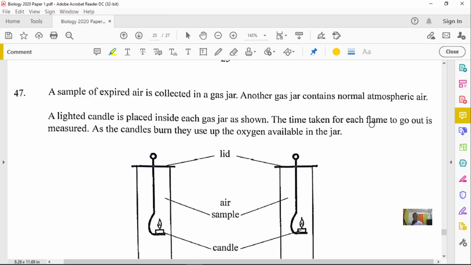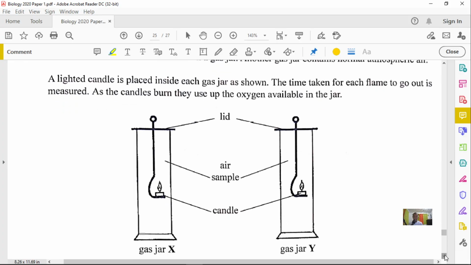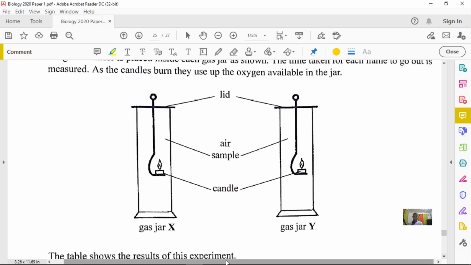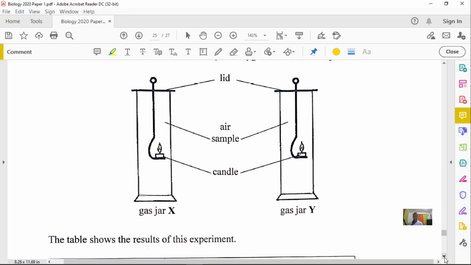The time taken for each flame to go out is measured. As the candles burn, they use up the oxygen available in the jar, right? Let's look at both of them carefully. We have jar X and jar Y, with the air sample in both. The candle is there, and we have a lid. Remember, anything that is combusting, anything that is burning, will use up oxygen.